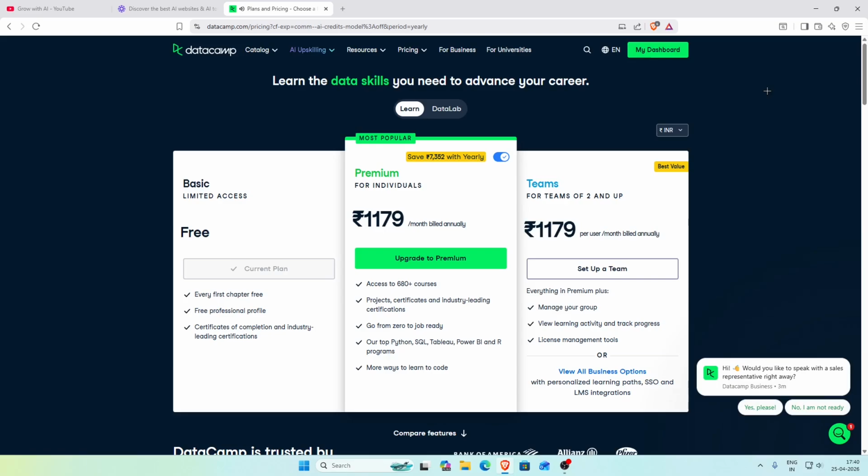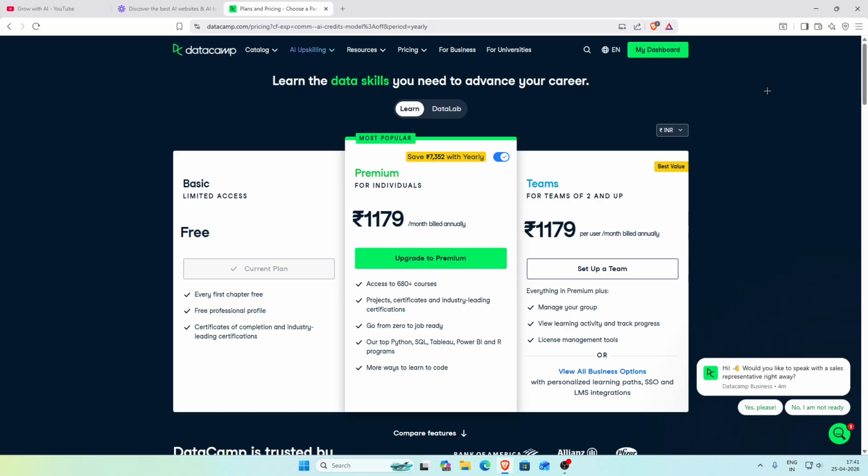So over here you can see the pricing plan. Now if you want access to all the courses on DataCamp, then you have to upgrade to a premium plan, because on the free version you can only complete the first chapter of any course. If you want to complete the whole course, you have to upgrade to a premium plan. So that's how DataCamp works. It doesn't give you everything for free. You can test out some of the first chapters of some courses for free on the basic tier, but if you want to complete the whole course, then you have to take a premium version, which sounds really good.